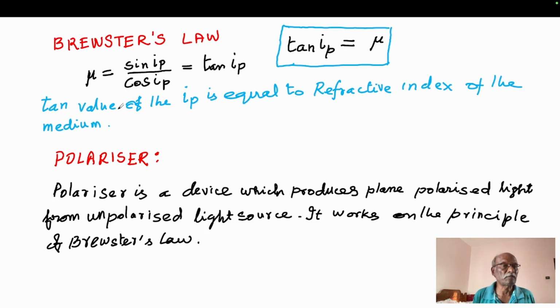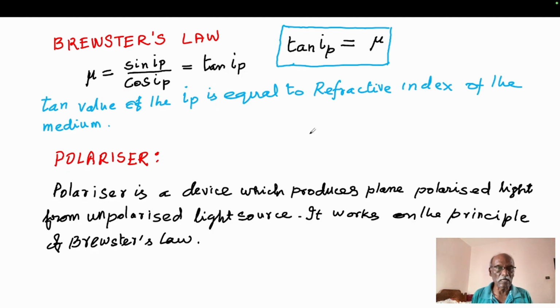So the relation between the refractive index of the second medium and the angle of polarization IP is given as tan IP equals mu, the refractive index. This relationship is called Brewster's law. This law gives the relation between the angle of polarization and the refractive index of the second medium. This is all about Brewster's law.